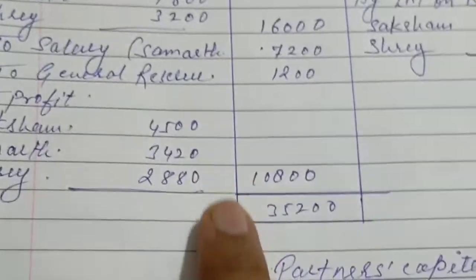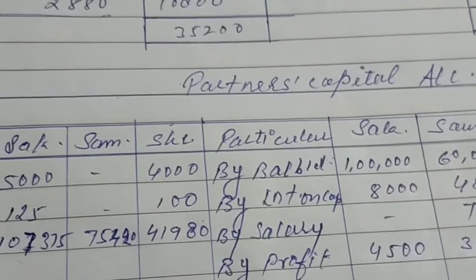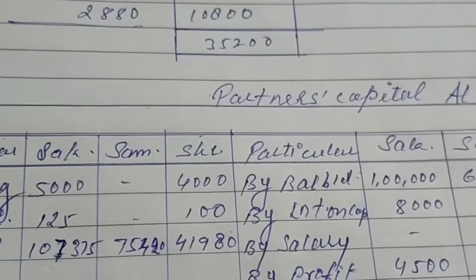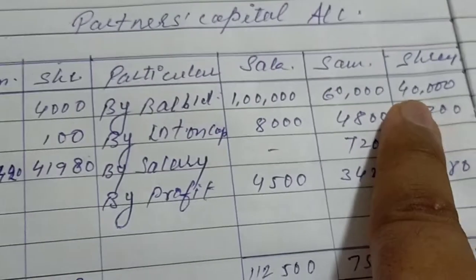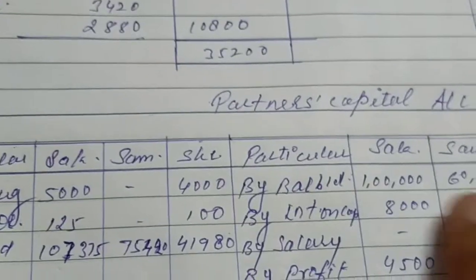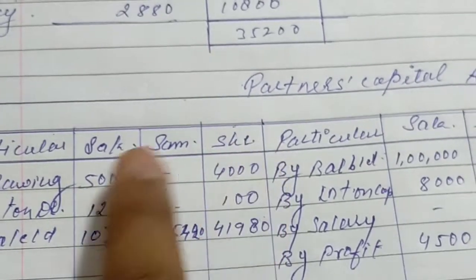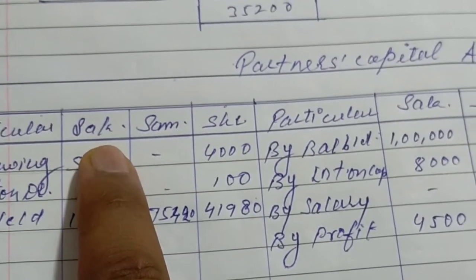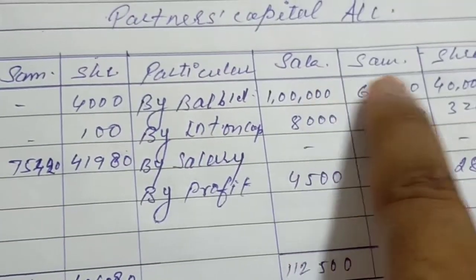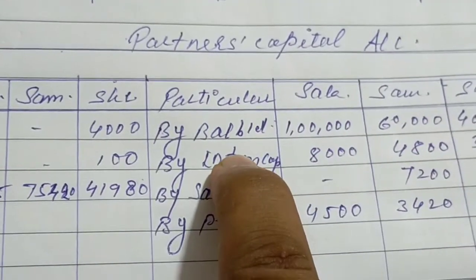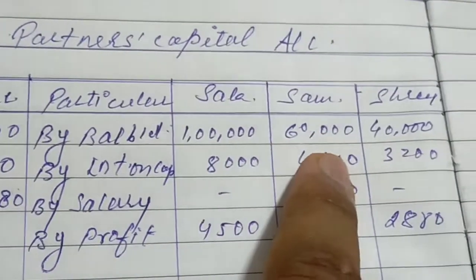Okay, now come to the partner capital account. This is a new account for you all. How to prepare the partner capital account? You can see this side is the debit side and this side is the credit side. Here the particulars are partner names Saksham, Samarth and Shreya; because there is not sufficient space, I write the names in very short form. Same on the credit side, Saksham, Samarth and Shreya. First of all, we will put over here the balance b/d, which means their capital 1,00,000, 60,000, 40,000.